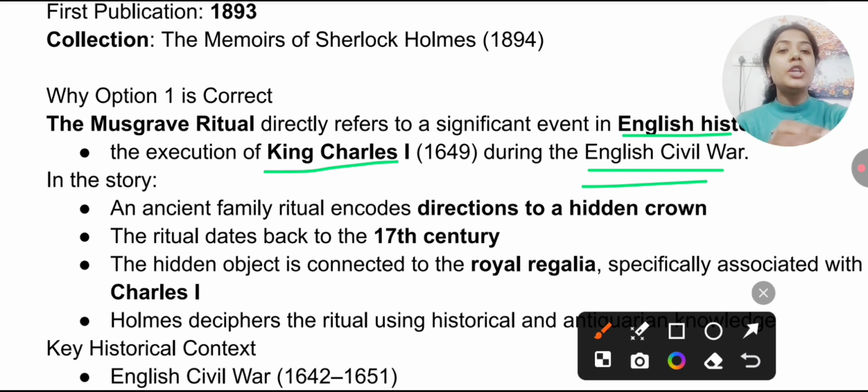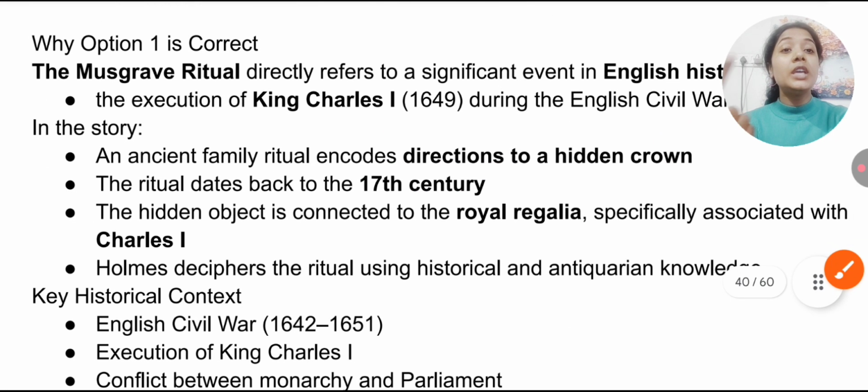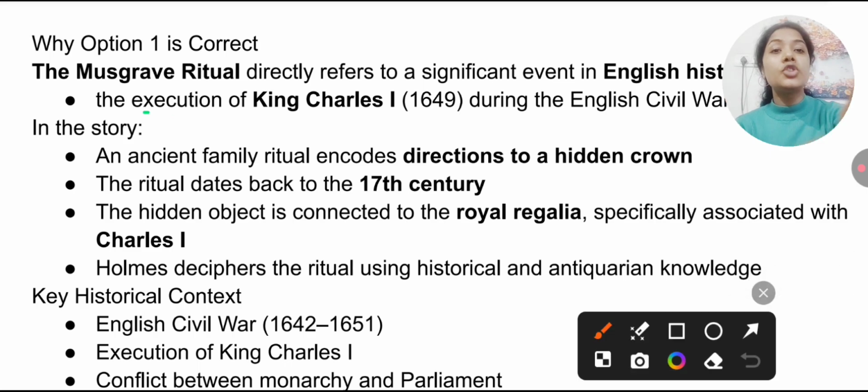So in this story, you will find an ancient family ritual encodes directions to a hidden crown, and the ritual dates back to the 17th century. The hidden object is connected to the royal regalia, specifically associated with Charles I. So which King Charles I? Remember, the execution of King Charles I in this work became the important event in English history.